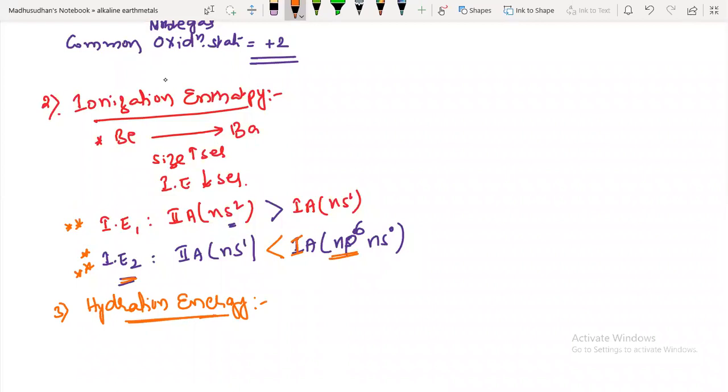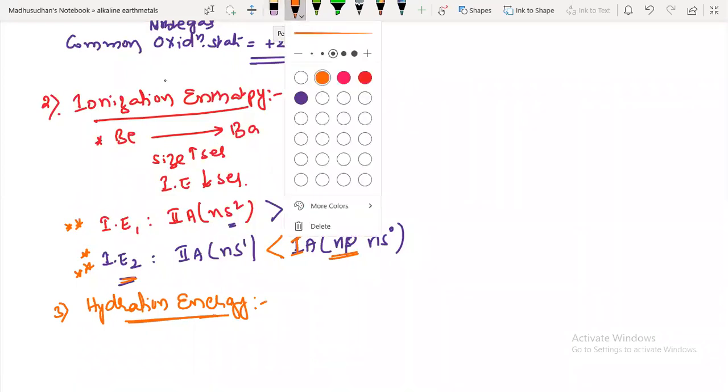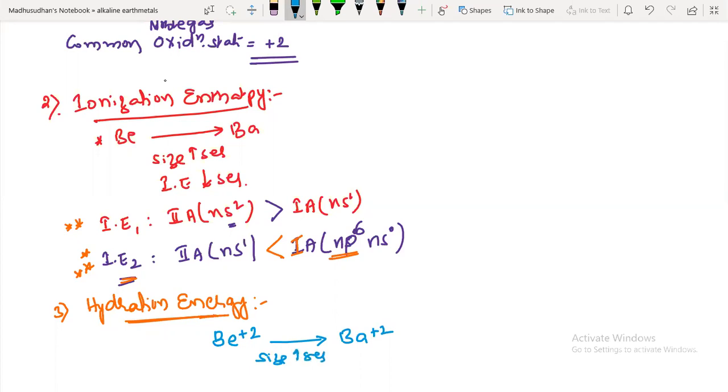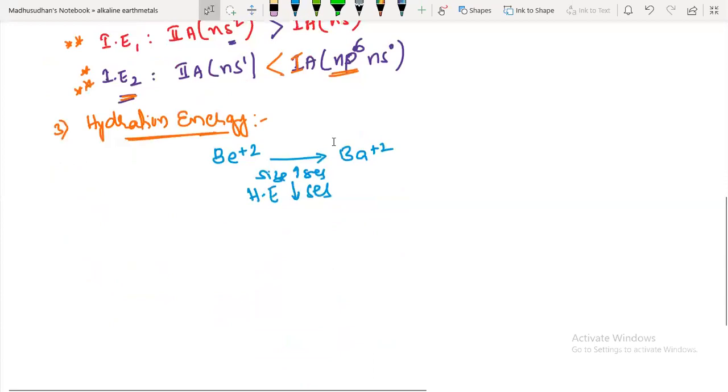What happens to the hydration energy of first and second group elements? Tell me, does hydration energy increase or decrease as the size increases? Hydration energy is found by their metal cations, beryllium plus 2 to barium plus 2. What happens to the size? As the size increases, hydration energy decreases, isn't it?